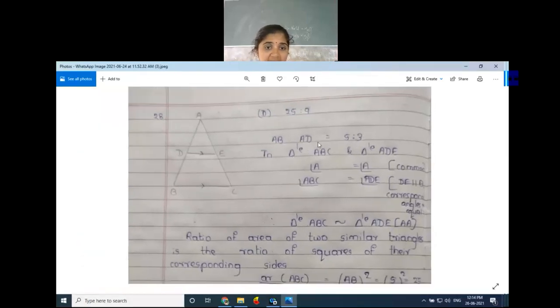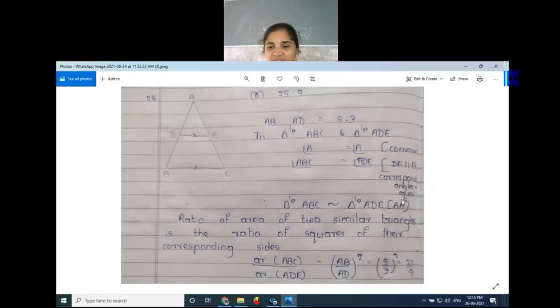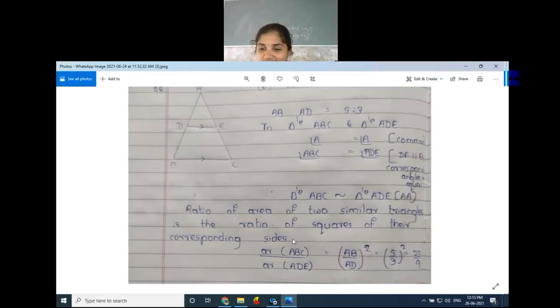We all know that for a right angle triangle, the square on the hypotenuse is equal to the sum of the squares of the other two sides. The hypotenuse is nothing but the longest side. So we have to balance the square of the longest side with the sum of the squares of the other two sides. Can we get that in the first one? Here 13 square. Which option satisfies the Pythagoras theorem? I need your answer.